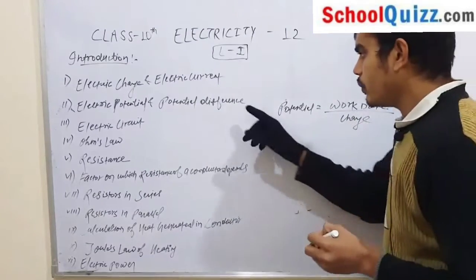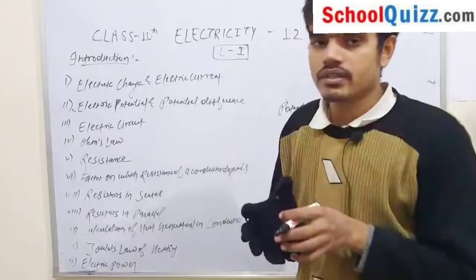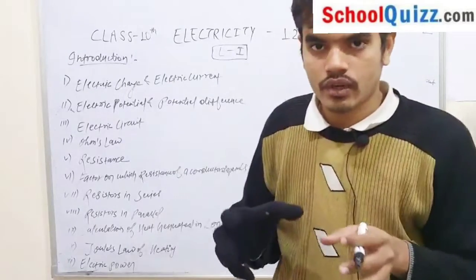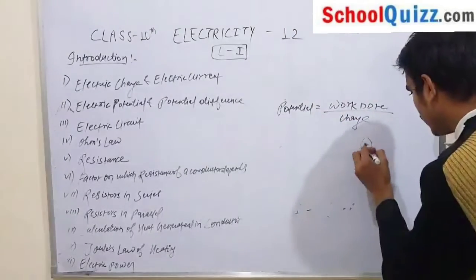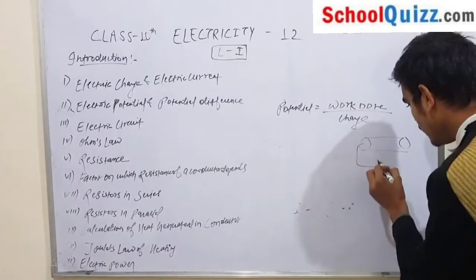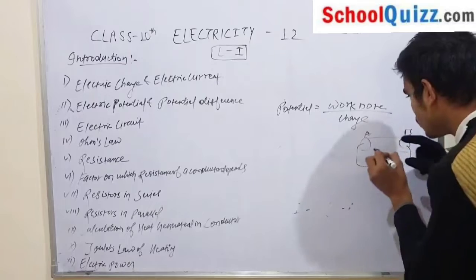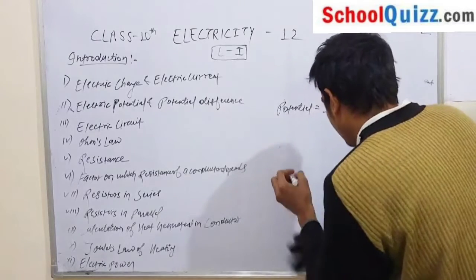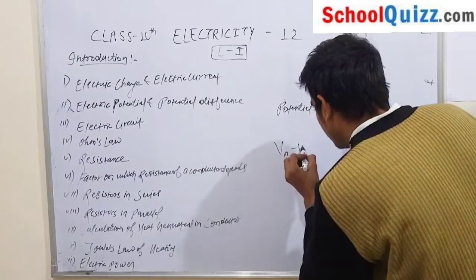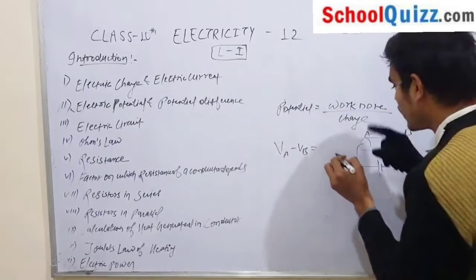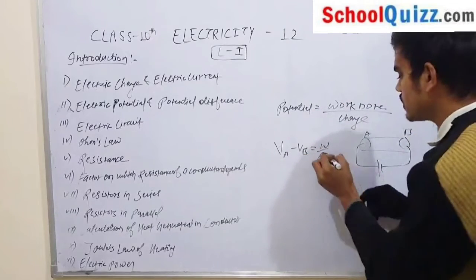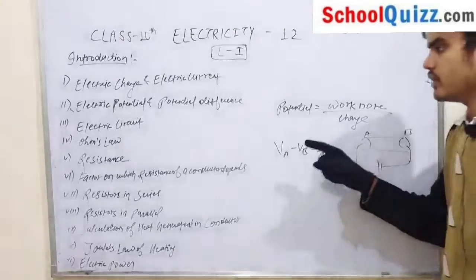And what is potential difference? Potential difference is the difference between two potentials. Suppose this is a conductor, and I have applied a potential difference between point A and B. So what is the potential difference here? Potential difference is VA minus VB, which is equal to work done upon charge, that is W by Q. This is your potential difference.